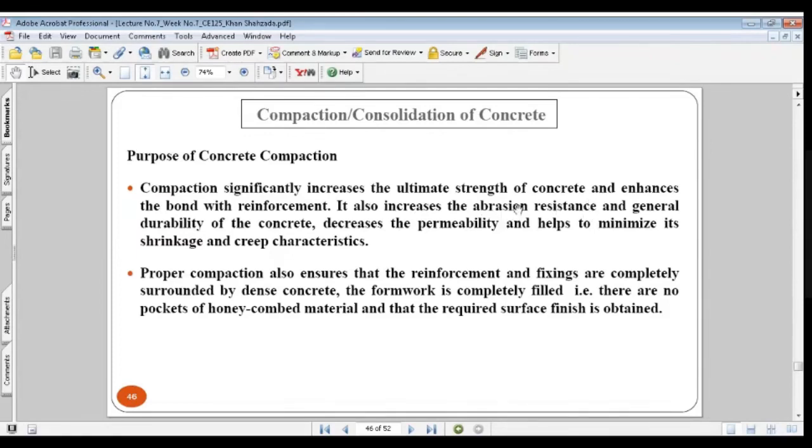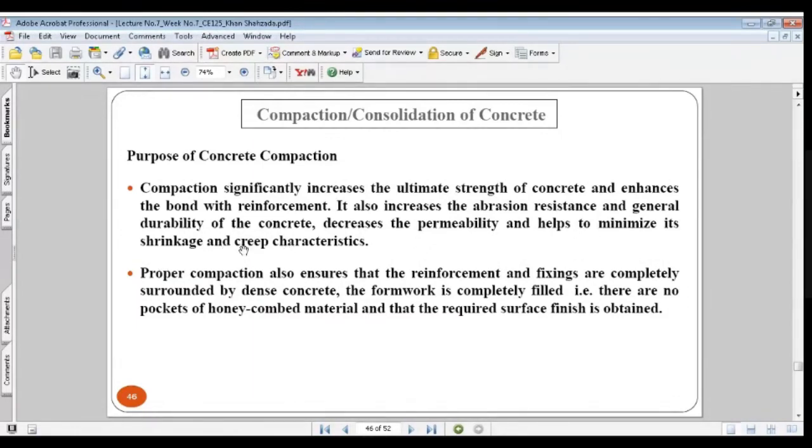If you are properly compacting the concrete, it means you are making a strong concrete, you are making a durable concrete. So the wear and tear resistance of this concrete will be more as compared to the uncompacted or unconsolidated concrete. And general durability of the concrete is also increased. It decreases the permeability, meaning the impermeability of the concrete is increased if you have compacted the concrete, and helps to minimize shrinkage and creep characteristics.